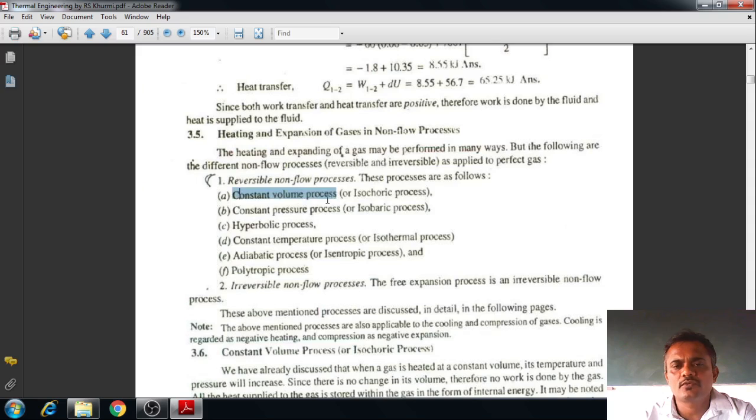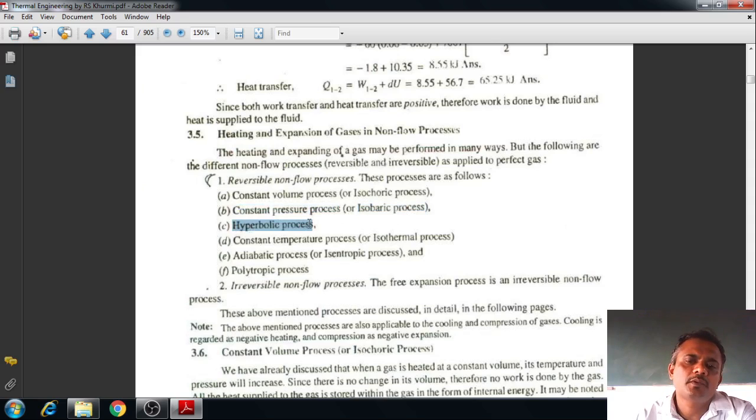Which are those? Constant volume process. This is a constant volume process, normally taking place in a closed system. It is also called an isochoric process. And the second one is the constant pressure process, also called an isobaric process.